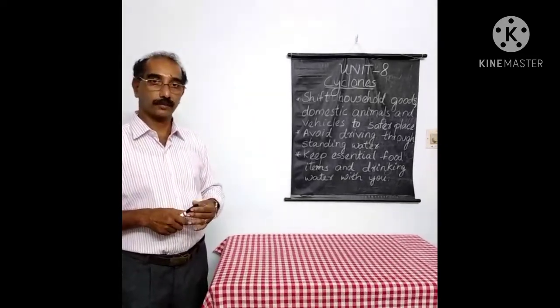Okay, thank you. What you see here is the image of the cyclone Nivar that recently hit the coastal areas of Tamil Nadu and Andhra Pradesh. As I mentioned earlier in the class, the cyclone Nivar could not do much damage as a large number of people were evacuated to safer places in advance. But loss of property was there.